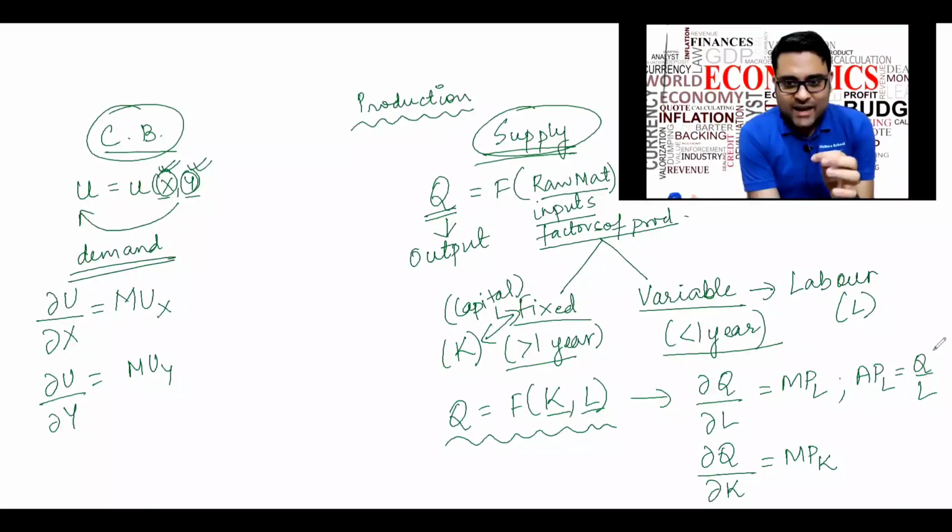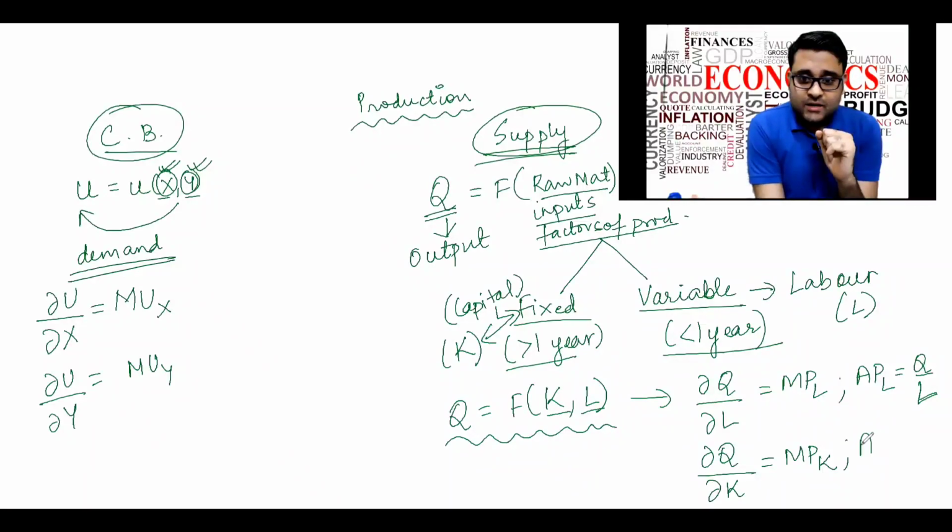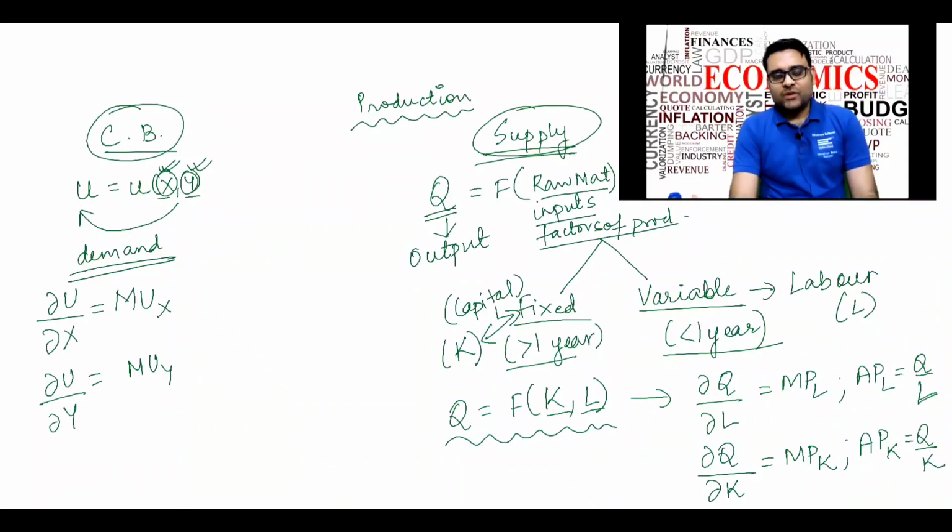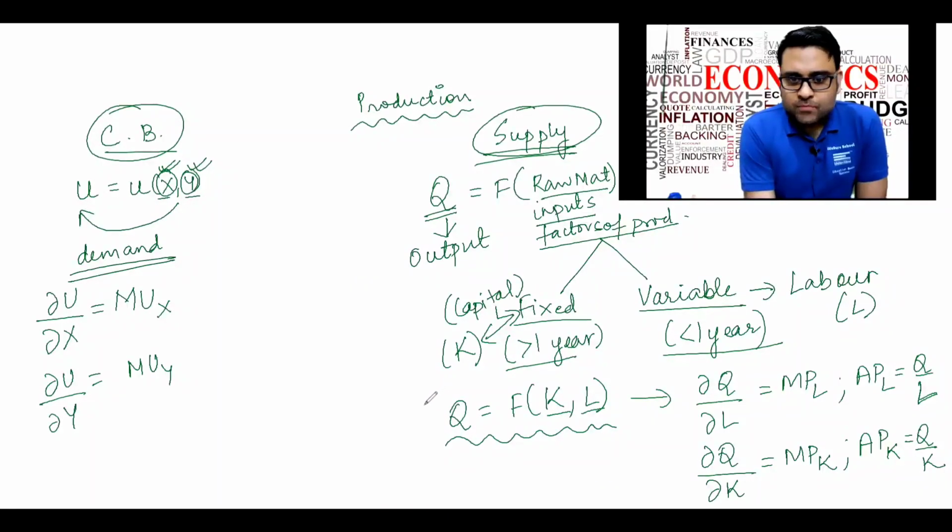That is the entire output divided by the entire labor that I employ as a producer. Similarly, the average productivity of capital, it's a no-brainer, that's Q by K: total output divided by capital. So these are two concepts which are actually very similar to the consumer behavior side.